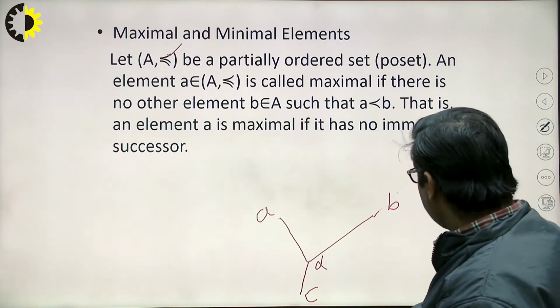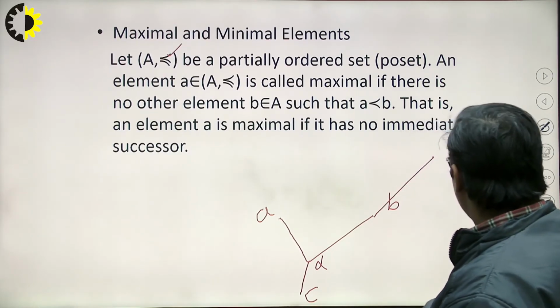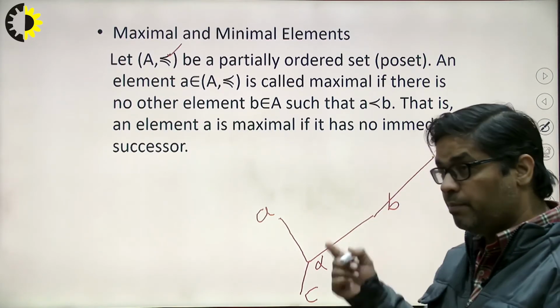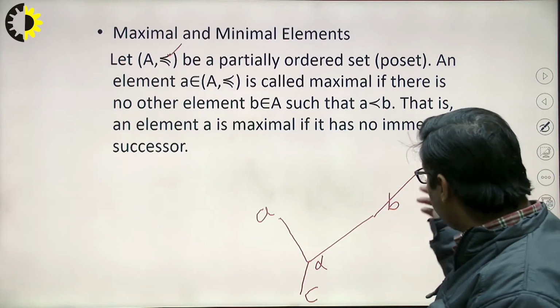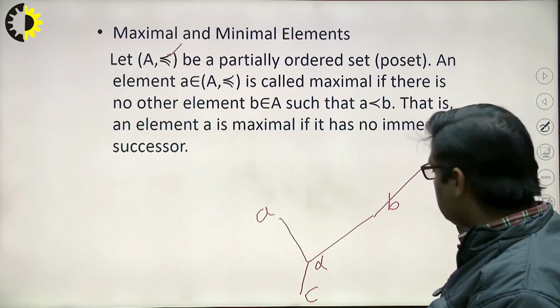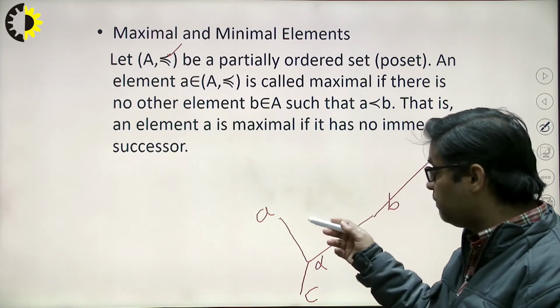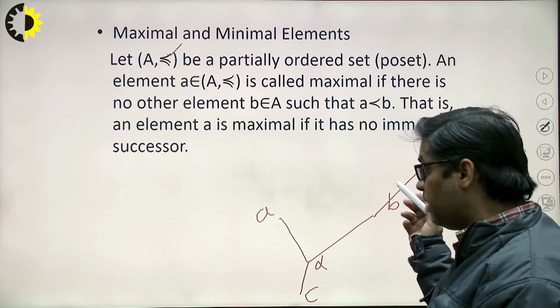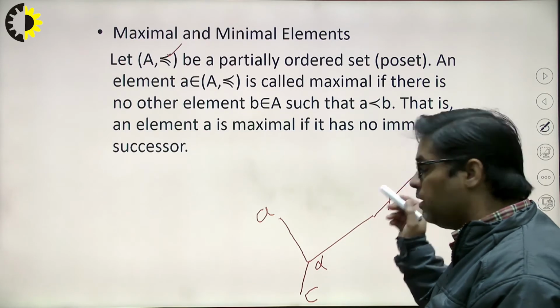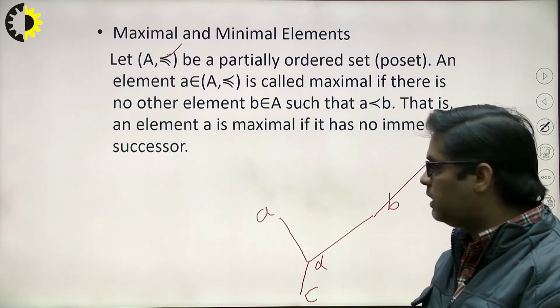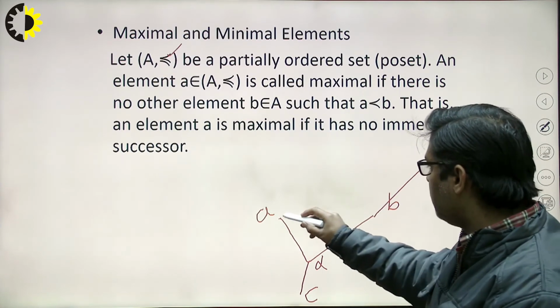Even if B is drawn here, we still cannot say the relationship between A and B, because the orientation makes B look upper than A, but in actual practice we cannot say whether B is upper than A or not, because they are not related directly. So in this case we cannot say which one is the maximal element.